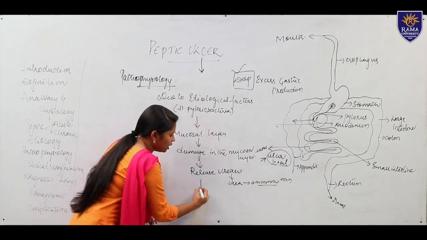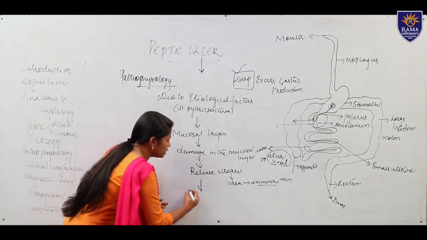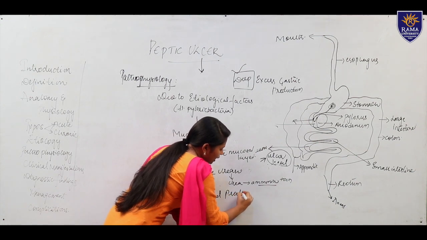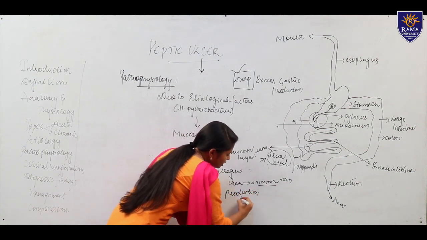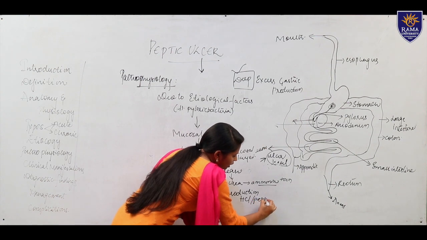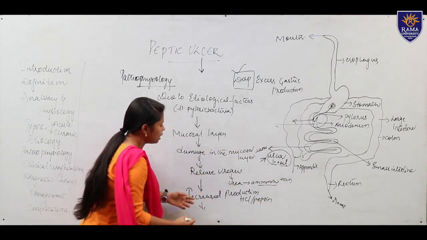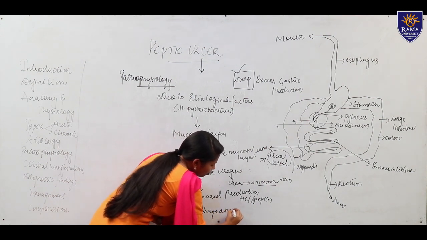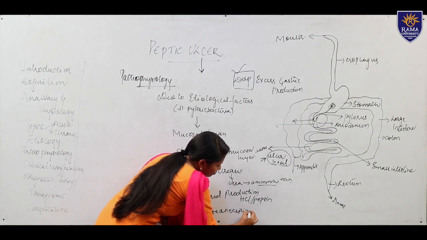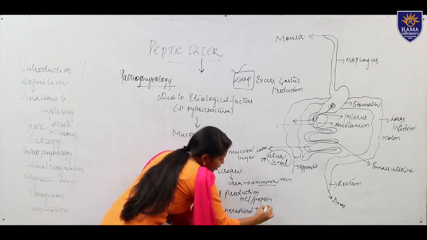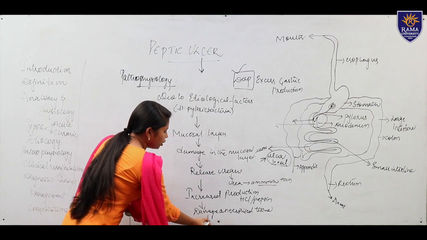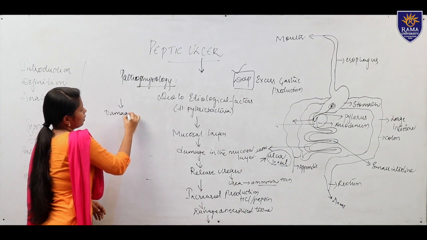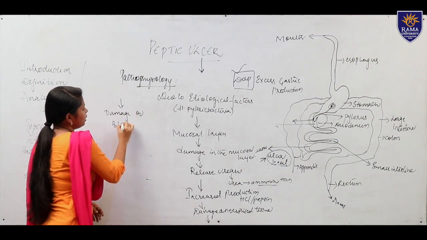So when the release of urease occurs, there is increased production of gastric acid like HCl or pepsin. When it is increased, there is complete damage, and necrotized tissue occurs here. When there is necrotized tissue, automatically blood circulation diminishes.